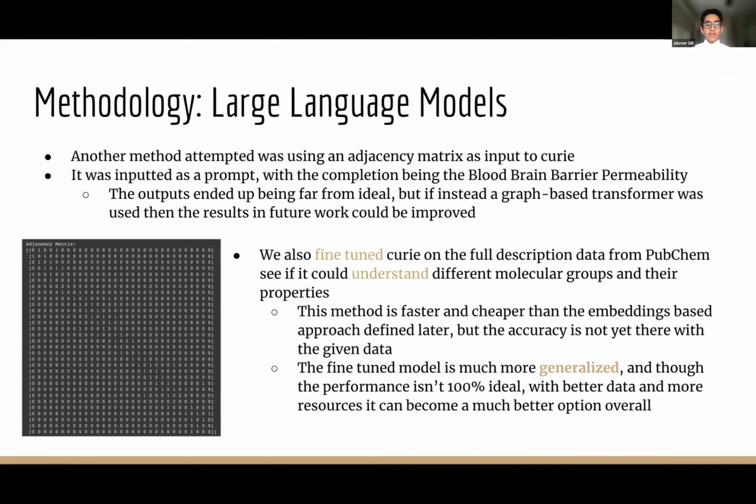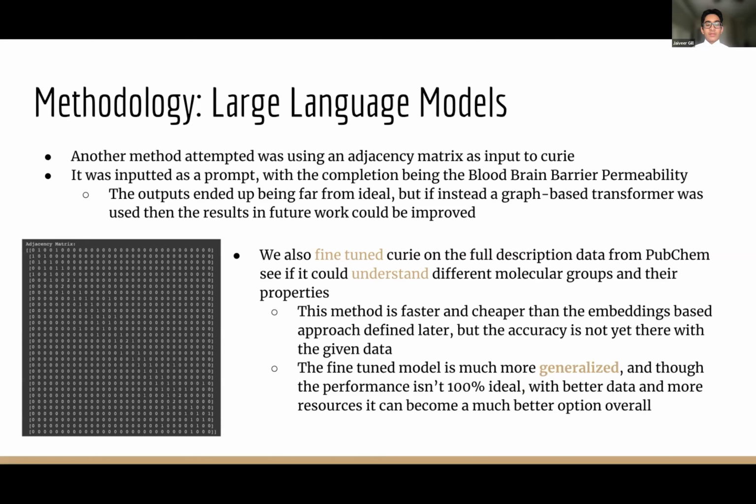In an attempt to create a better representation of the graphical data, we created an adjacency matrix, or a graphical representation of a molecule given SMILES input, and used that as a prompt to fine-tune the model with blood-brain barrier permeability as a completion. This yielded suboptimal results, and it showed that word-based transformers have a hard time understanding graphs represented in text form. As a result, graph-based transformers would be a good step moving forward to create a model with improved understanding of a molecule.